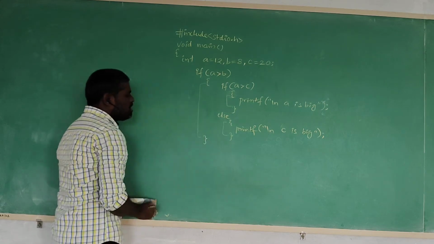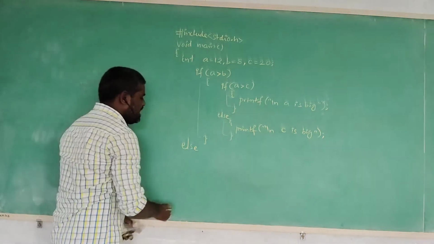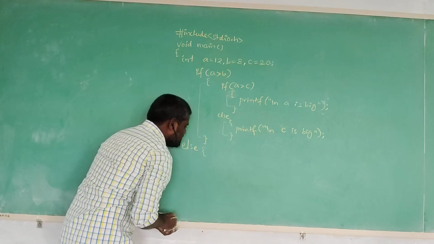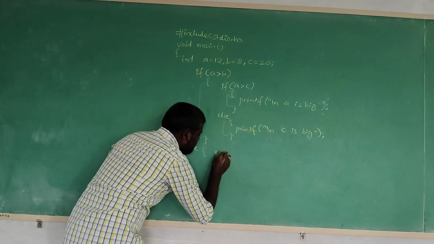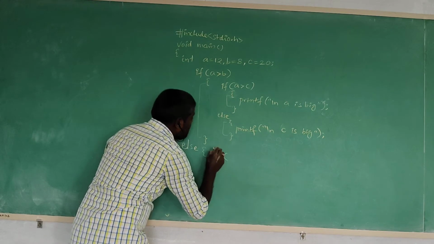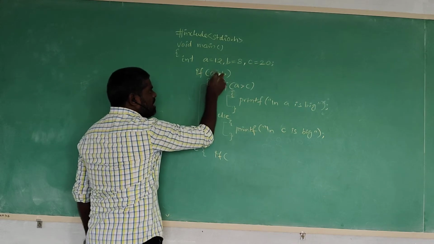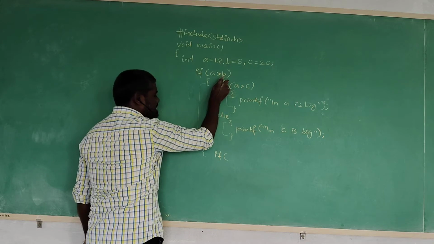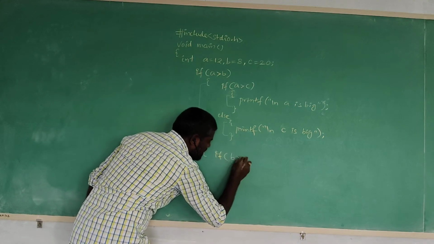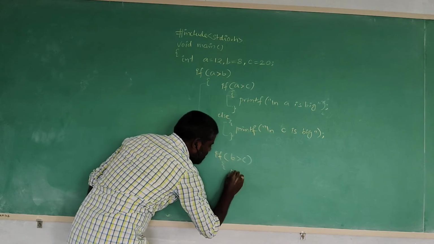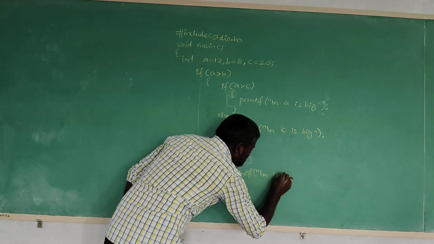Now maybe the outer if condition is not satisfied. What happens here? Else, begin brace. Again if a greater than b, the condition is not satisfied. The first variable compared with the second variable, the condition is not satisfied. Now the second variable is compared with the third variable. b greater than c. Simply what are we writing? printf, new line, b is big.